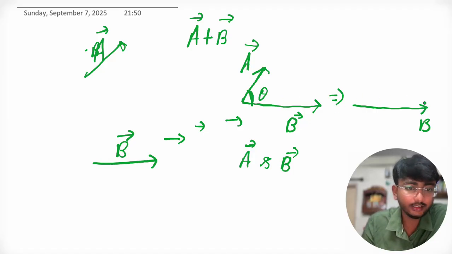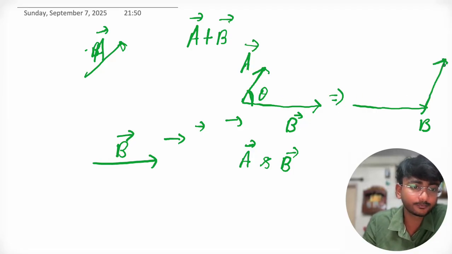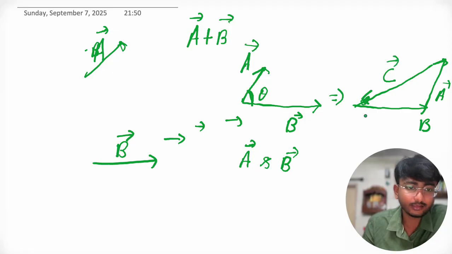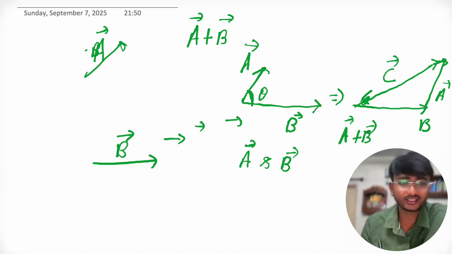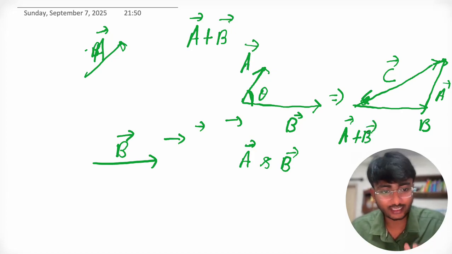So if we shift A parallelly, it becomes like this. Now this is A and this is B. So this side C will be the sum of vector A and vector B. This is how you can represent the sum of two vectors.